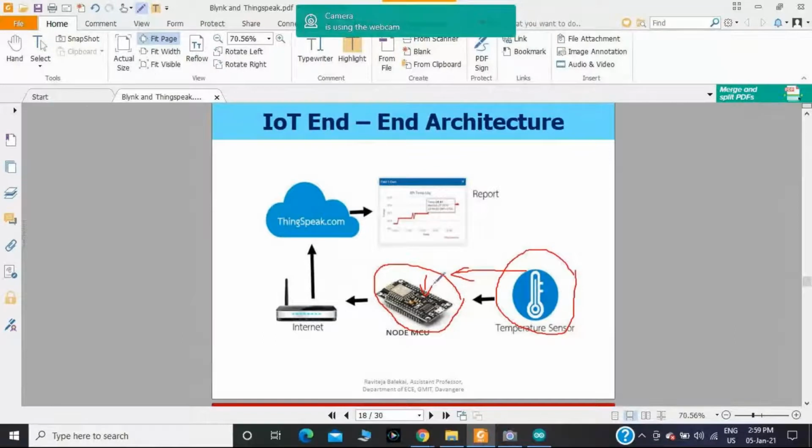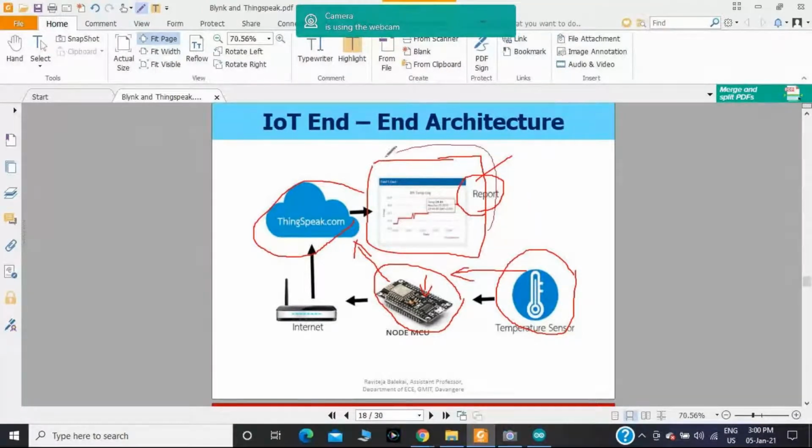Through the Wi-Fi module, I'm sending the temperature and humidity sensor data to the cloud service named ThingSpeak, and it is going to visualize the value of the temperature and humidity, and it will give you the report. Okay, what is the temperature value at 3 o'clock? What is the temperature value at 3:05 p.m.? Like that way, you will get the data of around 1 month or 1 year. You can store the data within this particular cloud service.